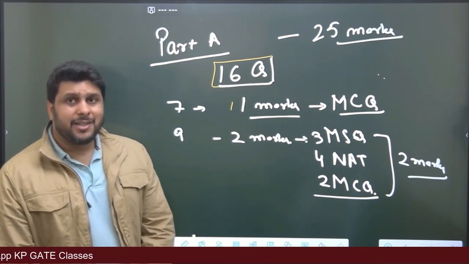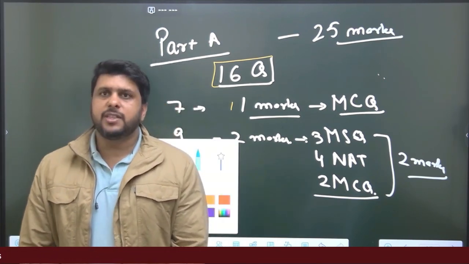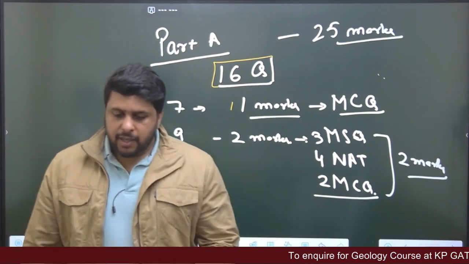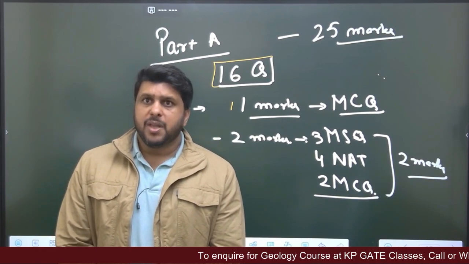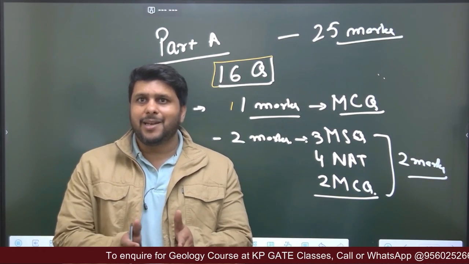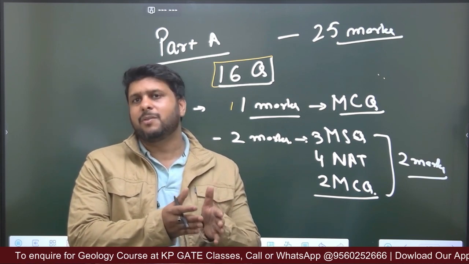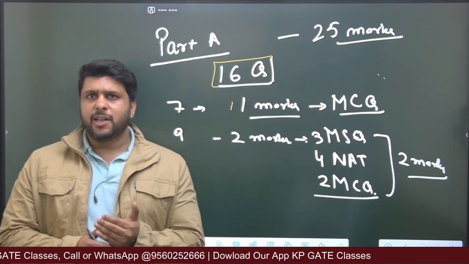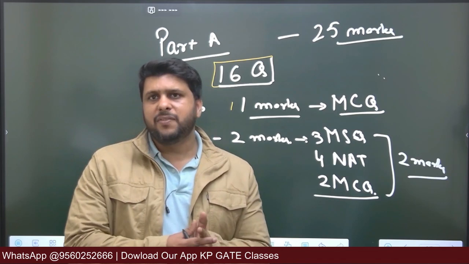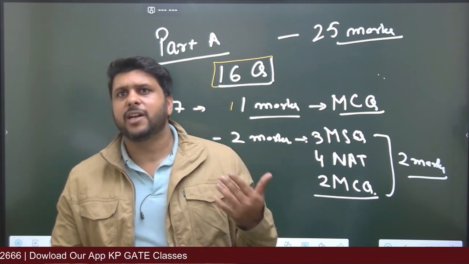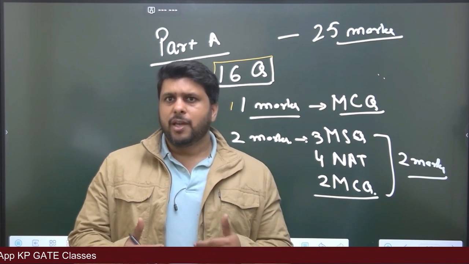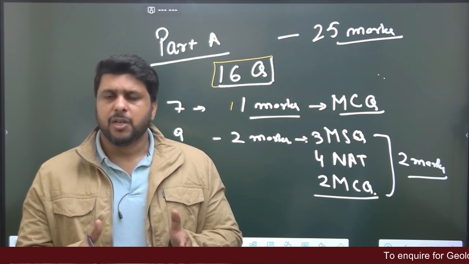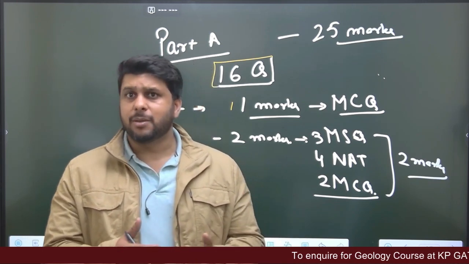Okay, in part C there were a total of 39 questions. Out of these 39 questions, 18 were of 1 mark and the remaining 21 were of 2 marks. From the first 18, those of 1 mark, some were numerical also, and MSQs were also there. If we talk about the difficulty of part C, it is again greater than previous year examinations, but we have seen more difficult papers in previous years. So here the difficulty is somewhere between moderate and very hard. It is not that moderate and it is not that hard either.